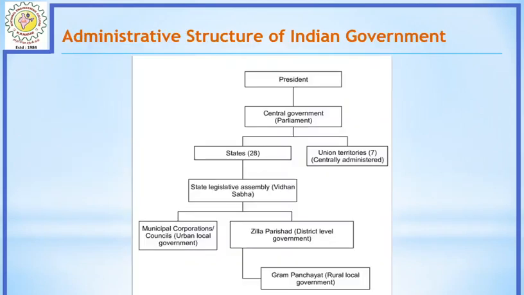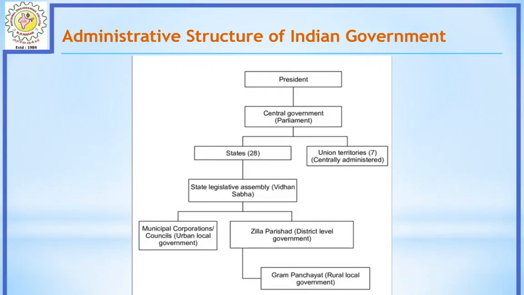Before getting deeper into the pillars of the Indian system, let's have a short look at the administrative structure of the Indian government, both in the state and the centre. This flowchart simply represents the administrative structure of our government. The president is the first citizen of India, at the topmost level, and under his governance we have the central government, that is our parliament.